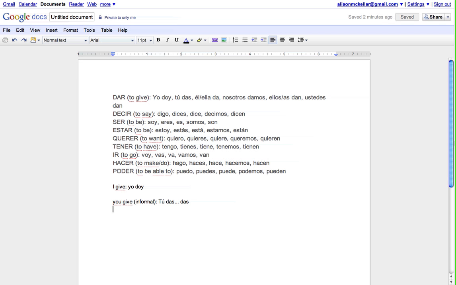Next verb, ser, which is one of the verbs that means to be, is totally irregular. It has a lot of different irregularities. So you just have to basically memorize this one. Yo soy, tú eres, él or ella es, nosotros somos, and ellos son, or ustedes son. So for example, I might say on the quiz, you guys are nice.